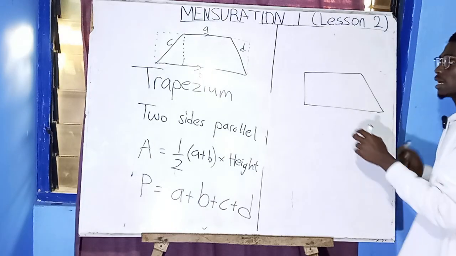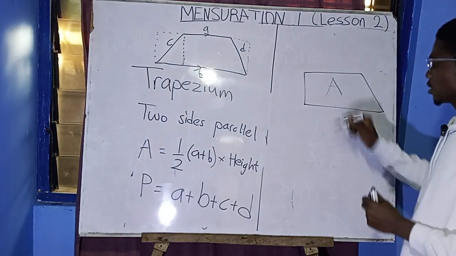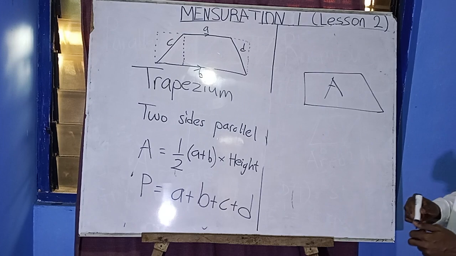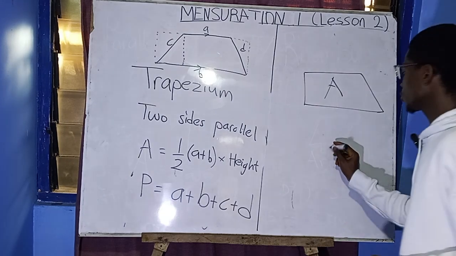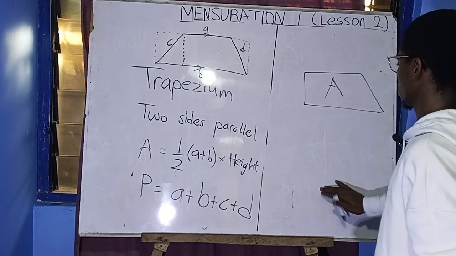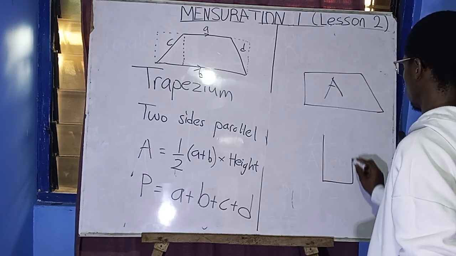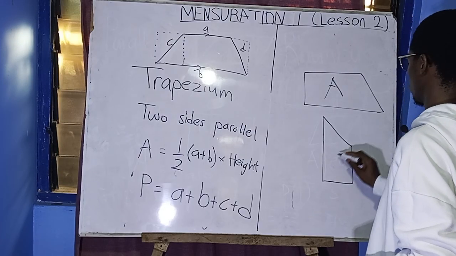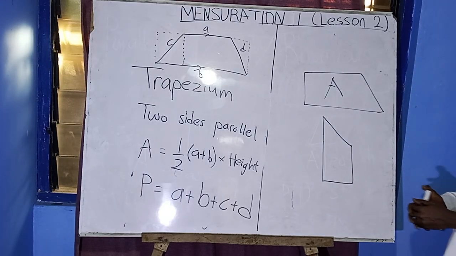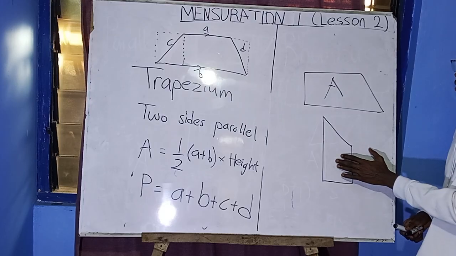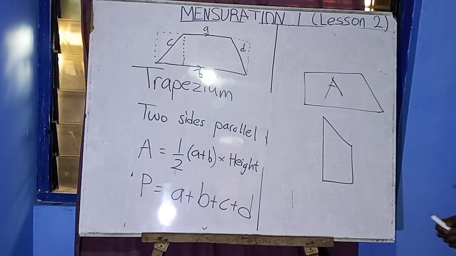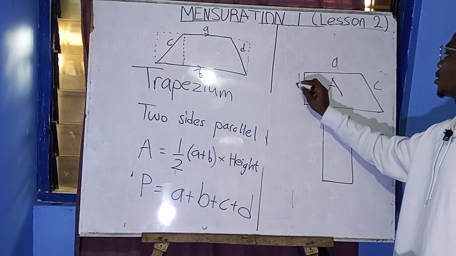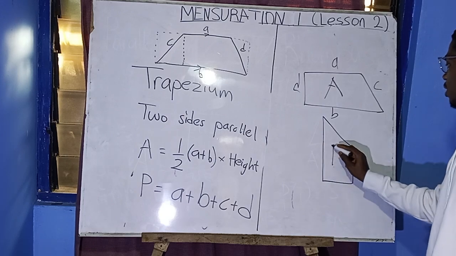Let me know in the comment section that this is object A. So let me know, is this object A a parallelogram or not? This one too. Let me know if this one too is a parallelogram. Let me know. And then let me say here is A, here is B, C, D. Here is A. This is object B.